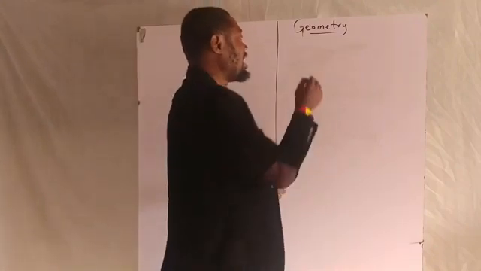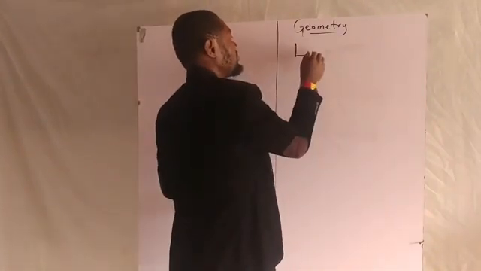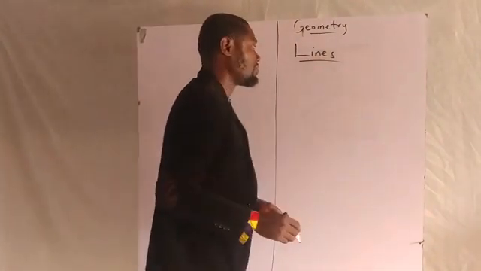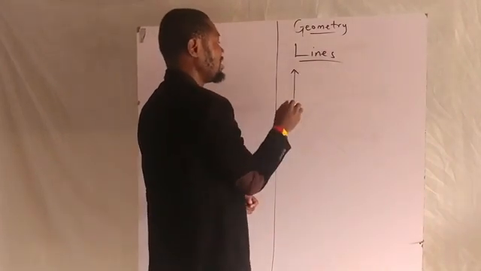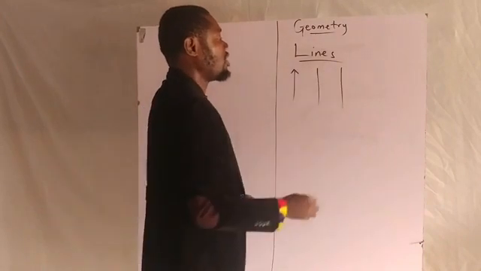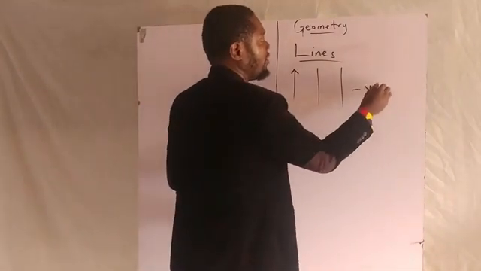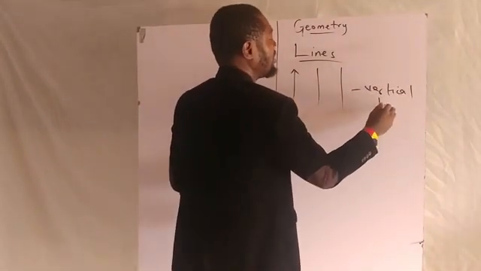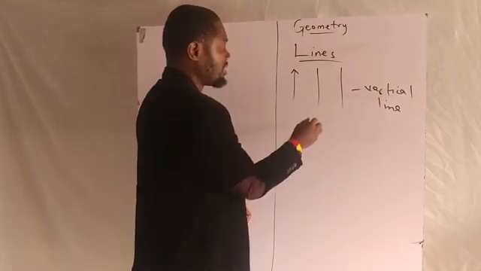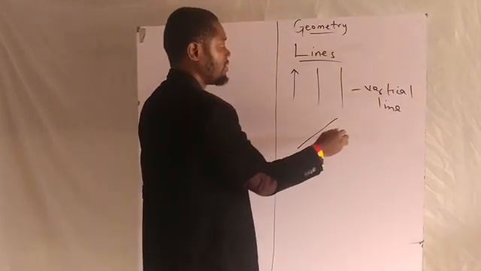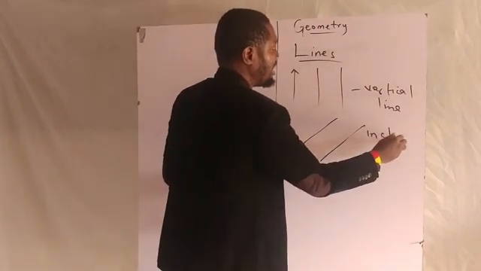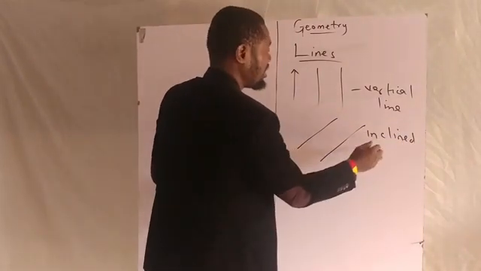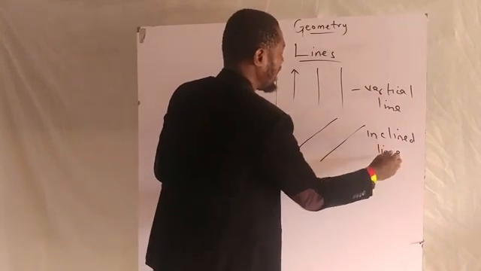We want to consider lines. Quickly, in geometry, this type of line is called the vertical line. This type of lines are called inclined lines.